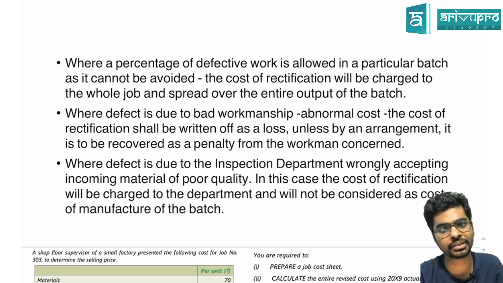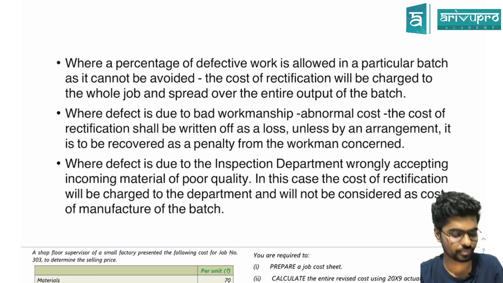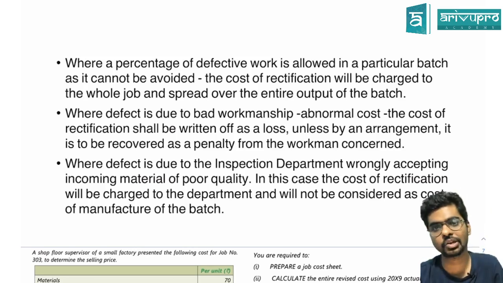Now what is happening here? The loss which is happening, there is a provision to recover that loss.